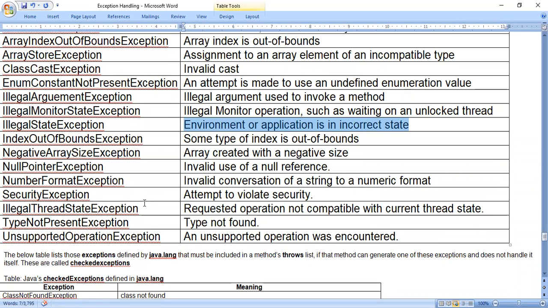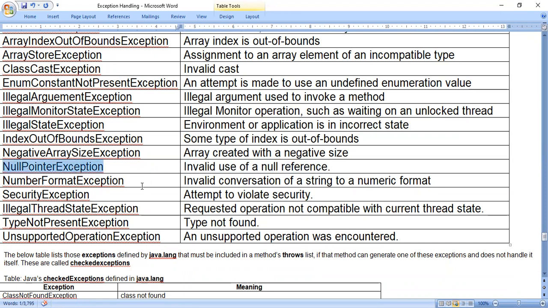Depending on the requirement, we have to use these errors. See, null pointer exception is there: invalid use of null reference. In object reference, we tried creating an object reference and one object, and making two objects point to the same memory. If I make one object null, it will not affect the other. And if we try to use the object which we have made null, this exception will occur.